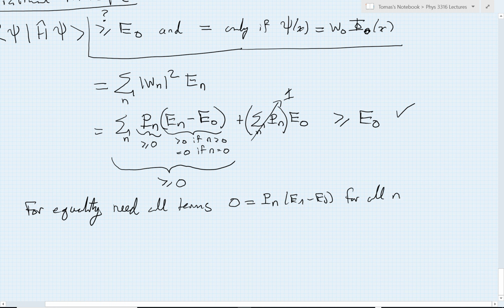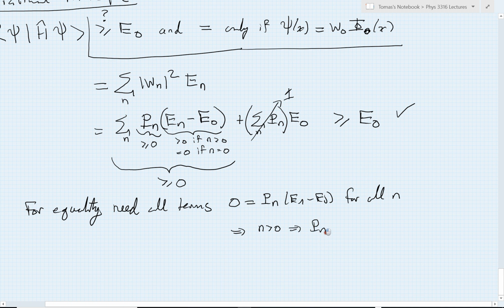Now, of course, for something to be 0, we need either or both of the other two pieces to be 0. The first thing to notice is that for n greater than 0, I already mentioned that this term is not 0, so then the probability would have to be 0. So that implies that for n greater than 0, Pn must equal 0.